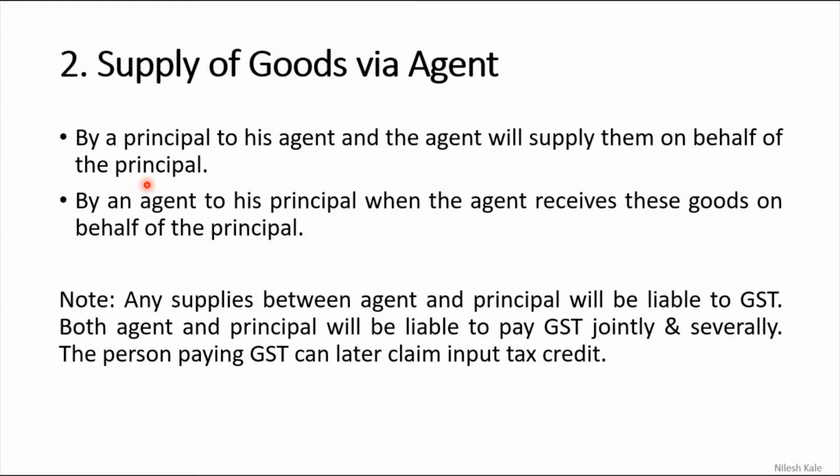Such supply will be considered a taxable supply. Likewise, supply by an agent to his principal: when the agent receives goods on behalf of the principal, if the agent is receiving any goods on behalf of the principal, then that is also a taxable supply. So note: any supply between agent and principal will be liable to GST. Both agent and principal will be liable to pay GST jointly and severally.